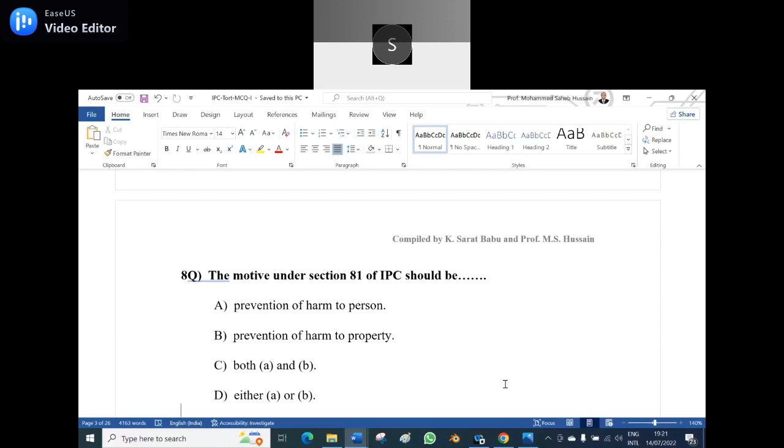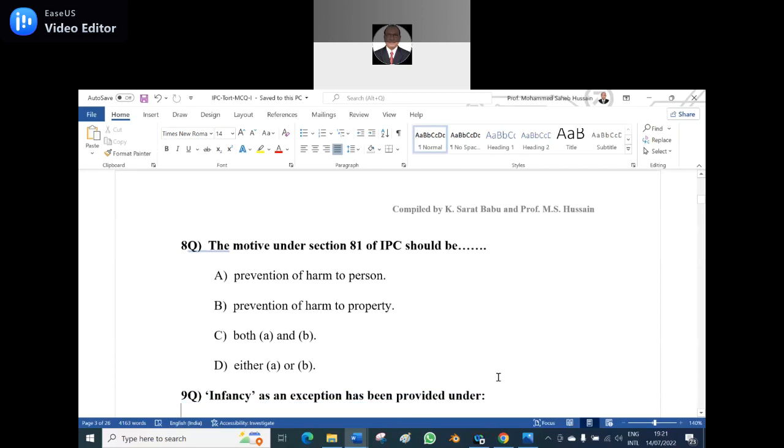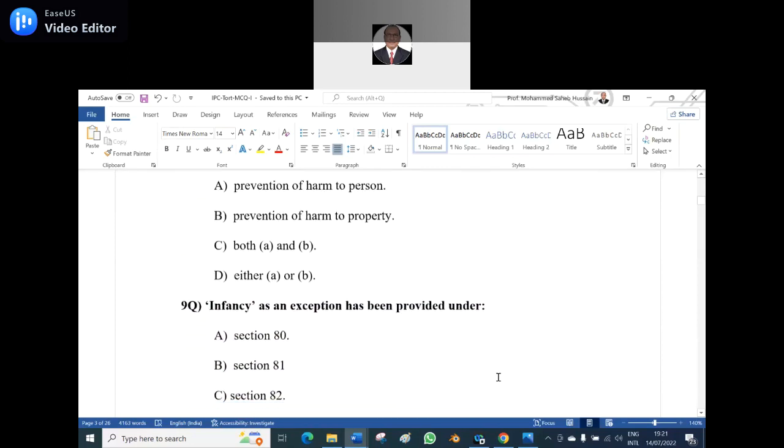Eighth question. The motive under Section 81 of the IPC should be dash. Option A, prevention of harm to person. Option B, prevention of harm to property. Option C, both A and B. Option D, either A or B. Option C, sir, both A and B. Option C is the right answer because it is the prevention of harm to the person and prevention of harm to the property. Both the things will come over there.